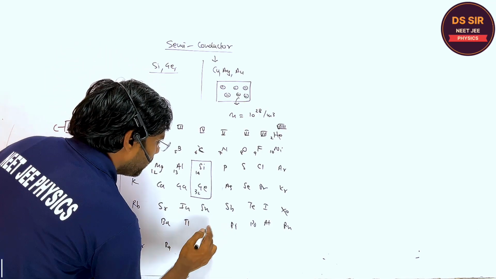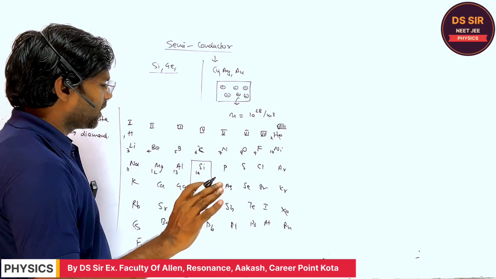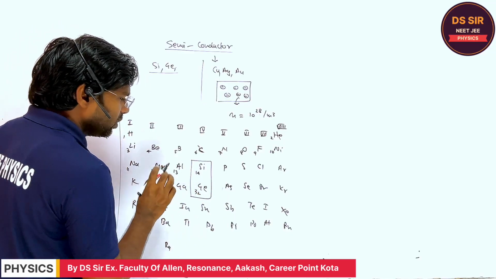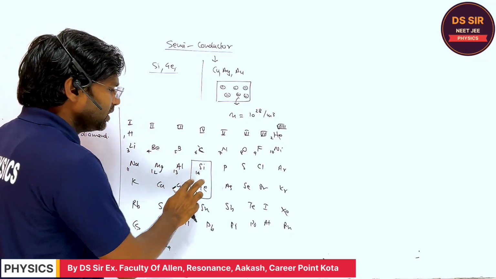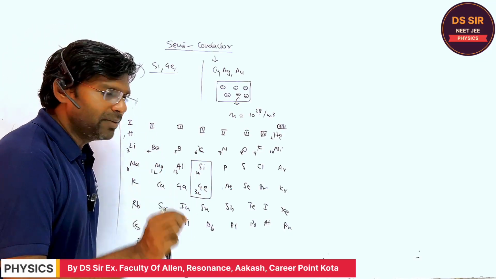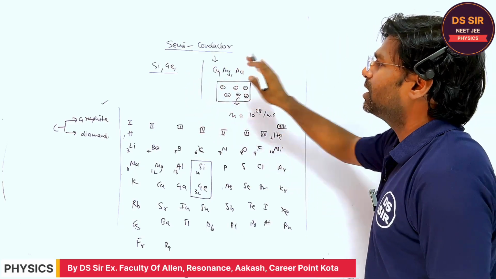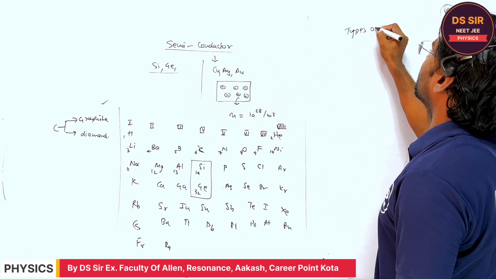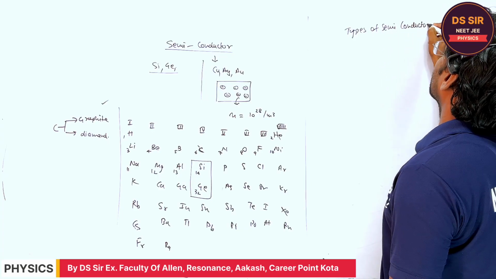Although you have learned the properties of these metals or elements in chemistry very well, here we are only focusing on silicon and germanium. These are the elemental semiconductors, right? Now the types of semiconductor.